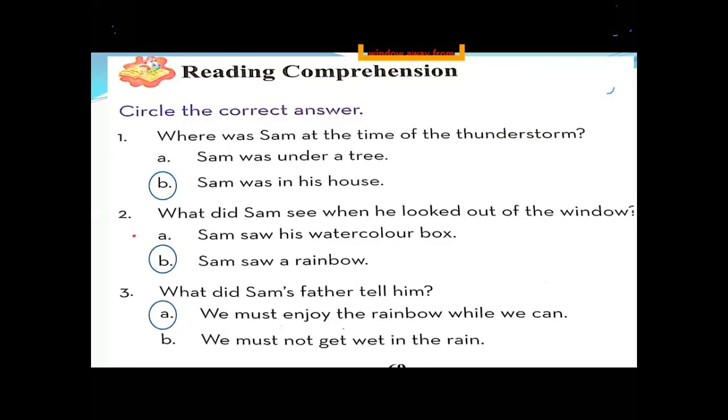Okay, students, now, have you understood about it? Reading comprehension, circle the correct answer. We have circled the correct answers over here. Number one, the correct answer is B. Number two, the correct answer is B. Number three, the correct answer is A.